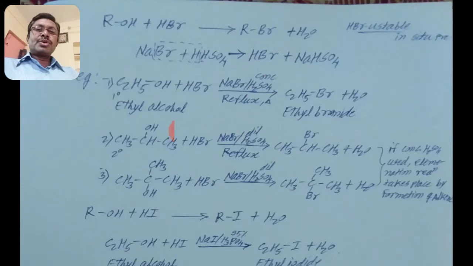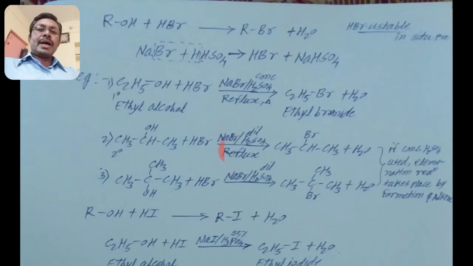And if in the secondary alcohol reaction we take concentrated H2SO4, the reaction cannot convert it to the alkyl halide because it gives an elimination reaction, not a substitution reaction. That means if concentrated H2SO4 is taken here, there is an elimination reaction in which a water molecule is removed and we get an alkene. That reaction was discussed in 11th standard: concentrated H2SO4 reacts with an alcohol, giving elimination and an alkene. So dilute H2SO4 must be used.